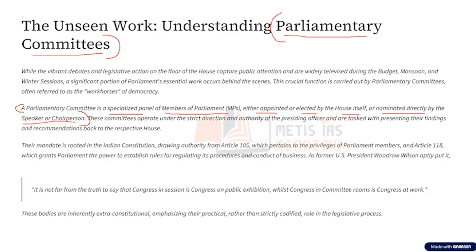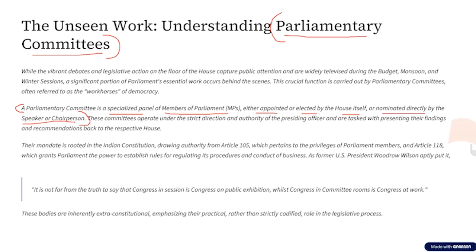That is, the ruling party obviously will have more time to speak. The opposition parties will have less time to speak. Another very important thing is that there is a deepening political polarization happening within the Indian Parliament. The MPs of the ruling party and the MPs of the opposition party do not see face to face, and the middle ground that is required has also been shrinking. All this is leading to inconclusive debates in the Parliament of India.